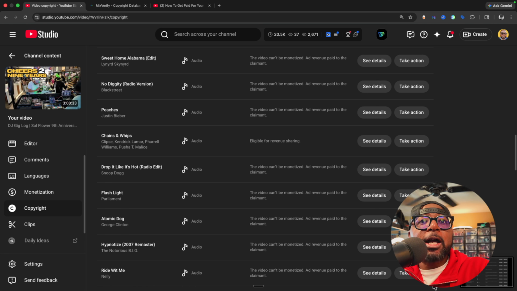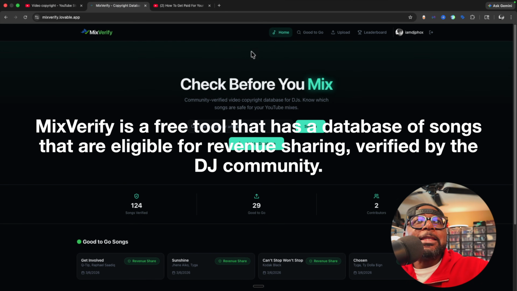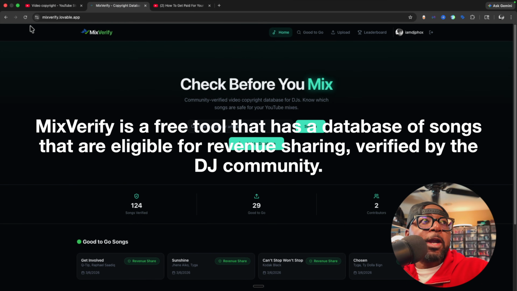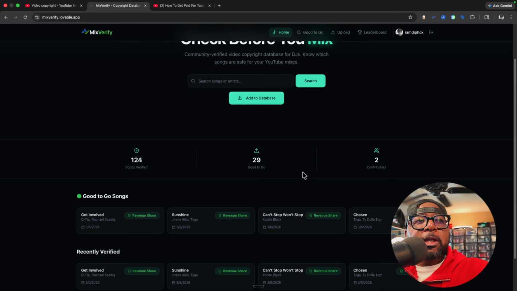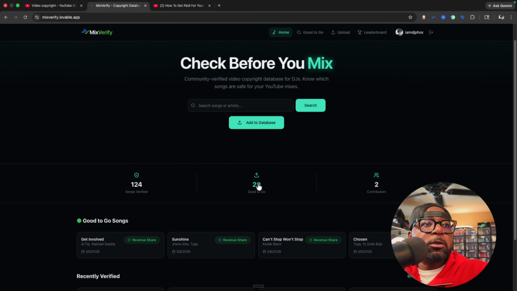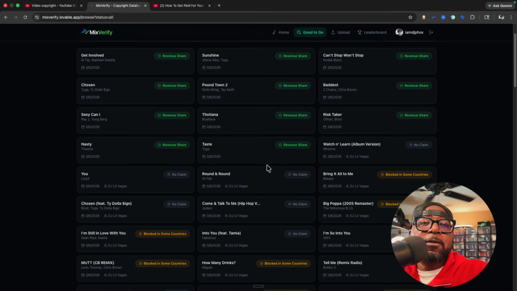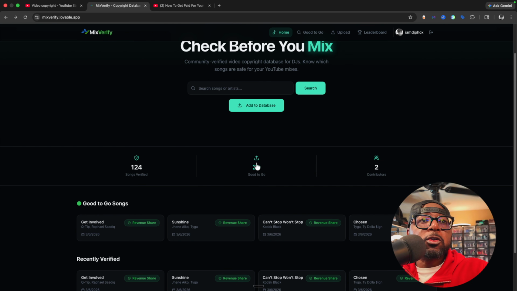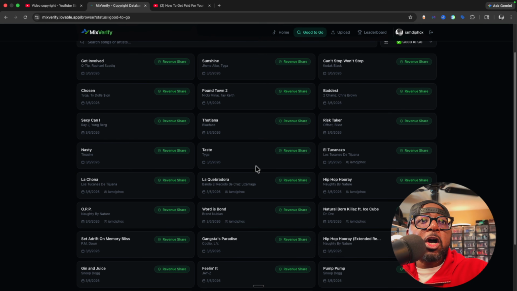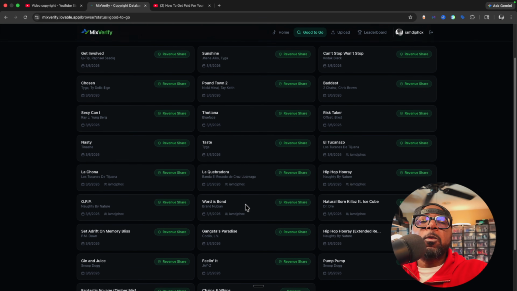Once you screenshot that, then you want to come over to MixVerify. This is the database that I created, and I'm going to put the link to access this tool down in the description. Once you get here to the database, you'll be able to look at all the songs that have been verified, and this right here is a mix of songs that are revenue shared, blocked, or claimed. What we want to focus on is the songs that are good to go. This right here is all the songs that are in the database, and this is what we need help on and growing.